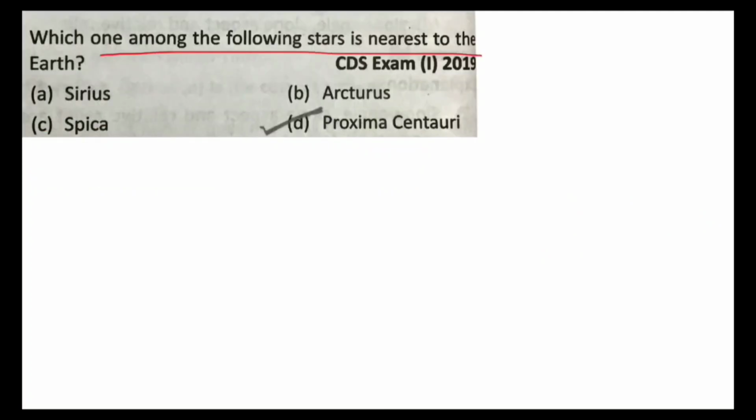Because of the tilt of Earth at 66.5 degree, sunlight is not equally distributed on the Earth, and this is the reason why we see change of seasons on the Earth. Next, which among the following stars is nearest to the Earth? Sirius, Arcturus, Spica, Proxima Centauri. So D, Proxima Centauri is correct.